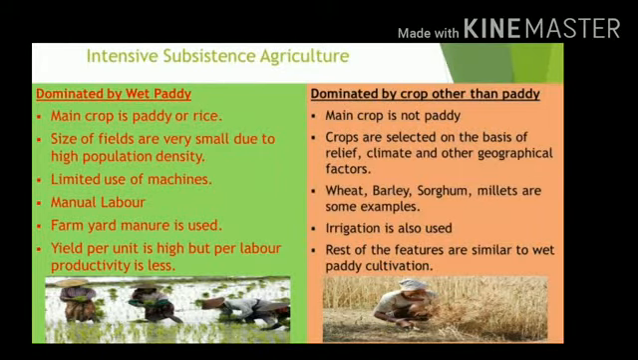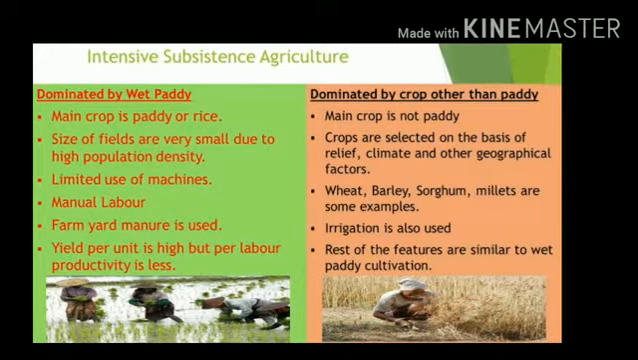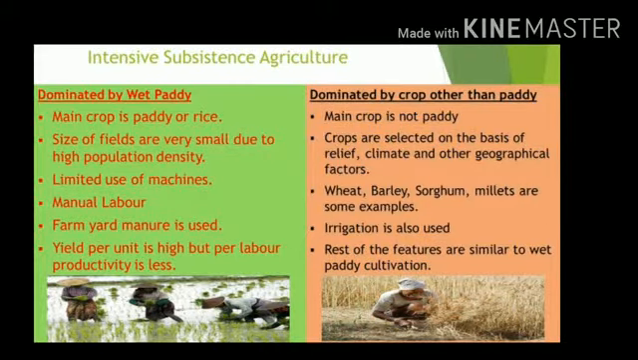But if I talk about productivity per labor, it is very low, because the complete family is working on land. This much labor is actually not needed, but because they are not having any other employment opportunities or options, they all are working. So per labor productivity is quite low, though the yield per unit is very high. So these are the common characteristics of intensive subsistence agriculture.